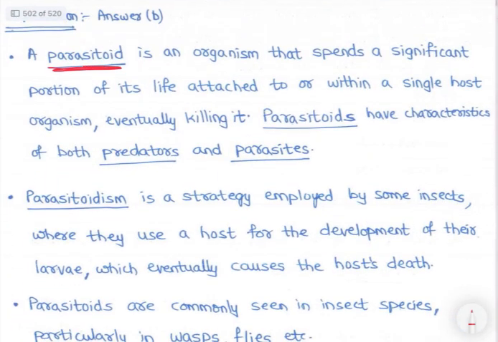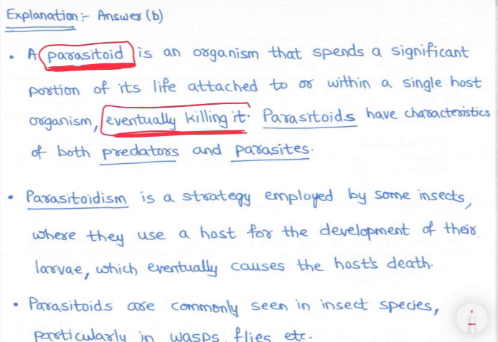See, a parasitoid is an organism that spends a significant portion of its life attached to or within a single host organism, eventually killing it, right? A single host organism, attached to it, and it will eventually kill it as well.